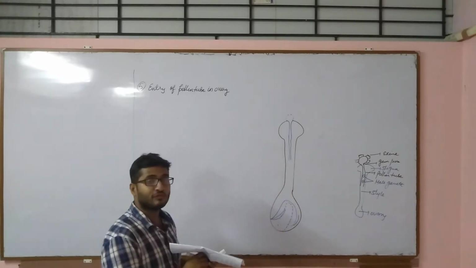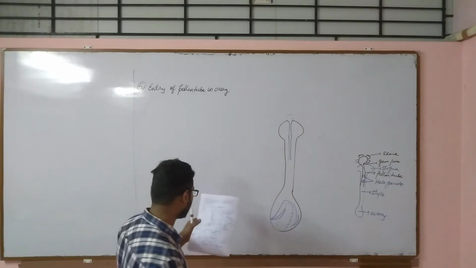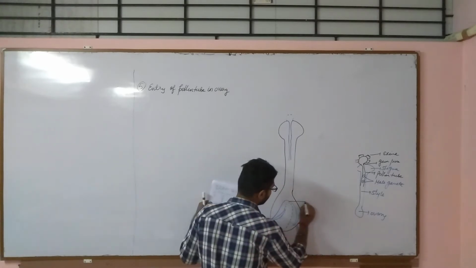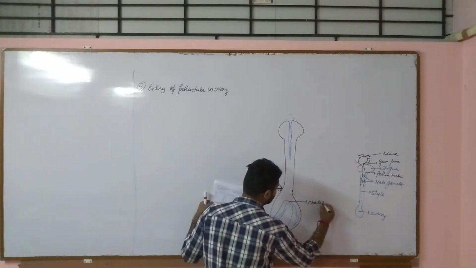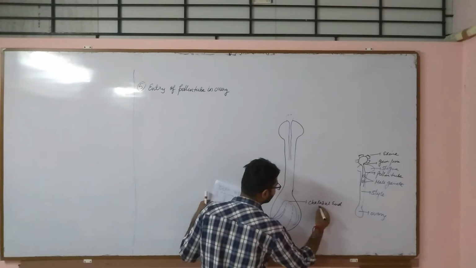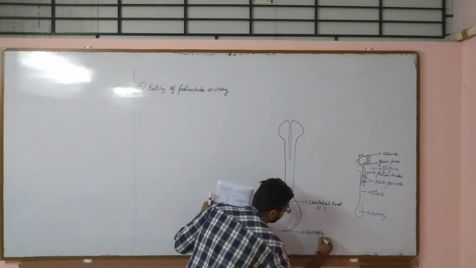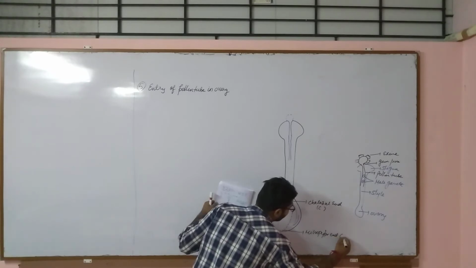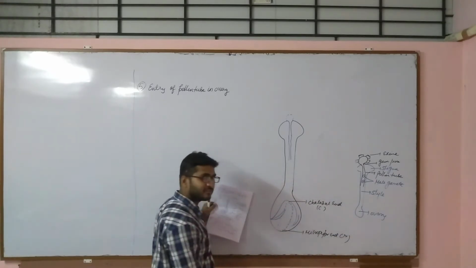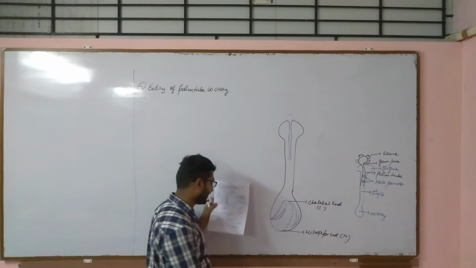There are two ends, if you remember, chalazal end as well as micropylar end. So this is the chalazal end, that is the C end, and this is micropylar end, that is M end, that is micropylar. C end is called as chalazal end.